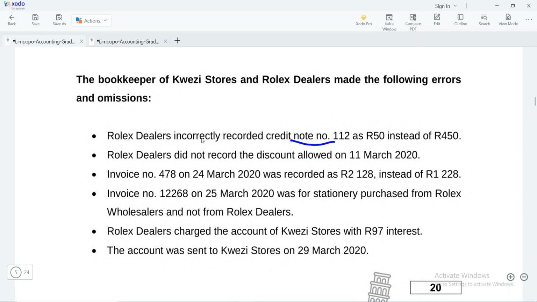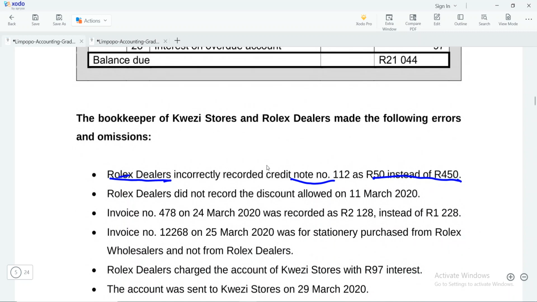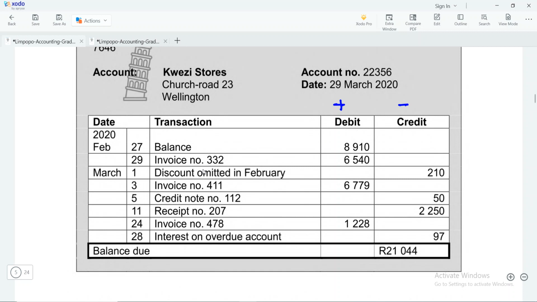So here they're saying Rolex dealers incorrectly recorded a credit note number 112 as 50 rand instead of 450. If they're saying Rolex dealers, remember they're talking about the supplier, and once they issue a credit note, our debt is supposed to go down. So it means that the error was done on the statement. The credit note that they're talking about here is this one here.